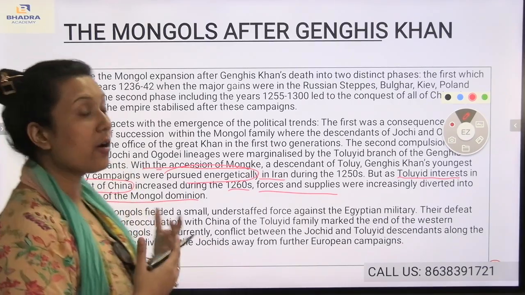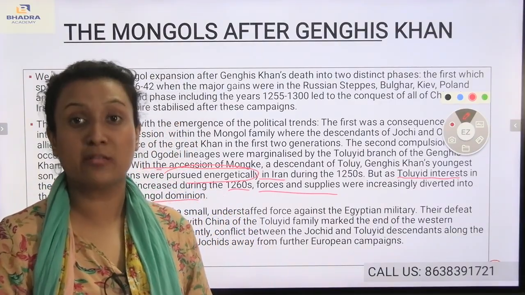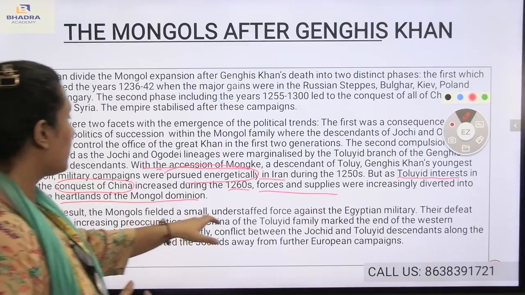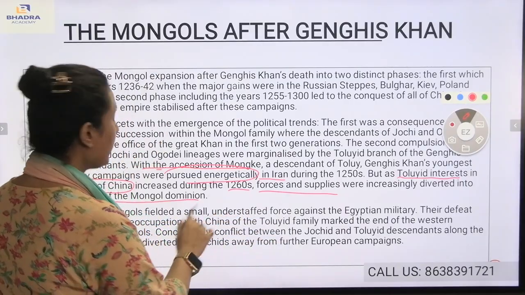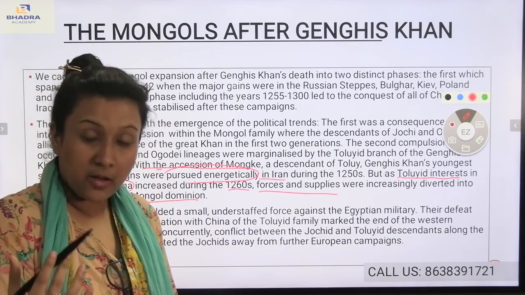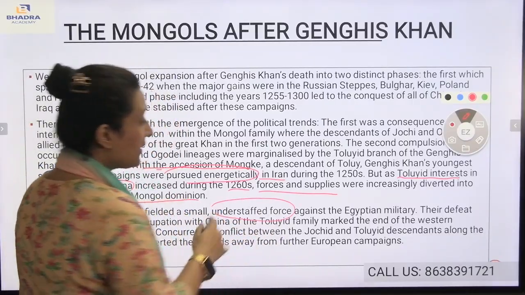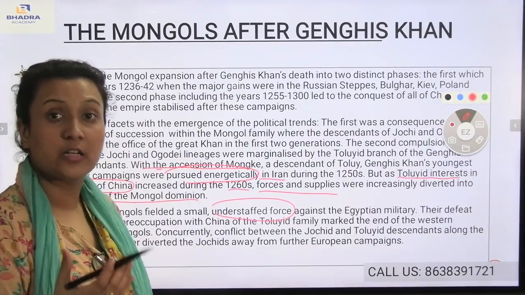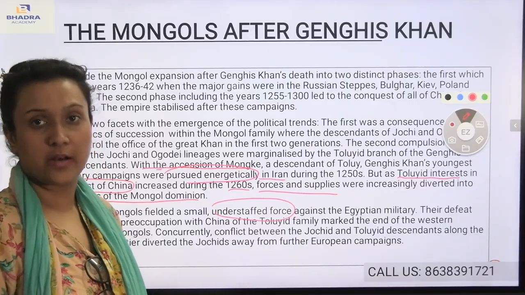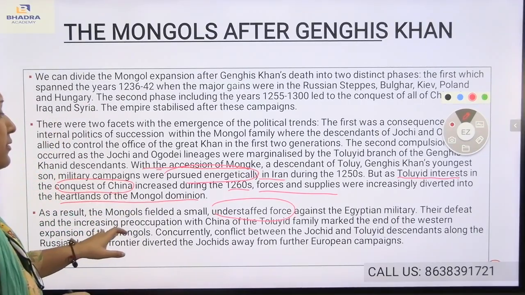You see, the third result: when the Mongols were trying to annex Europe, that was when it came to an end, which means the Mongols fielded a small and understaffed force. When they were about to annex the European countries, they had a very small military force, and their defeat was unavoidable. It was inevitable. They would be defeated. So as a result, what had happened?